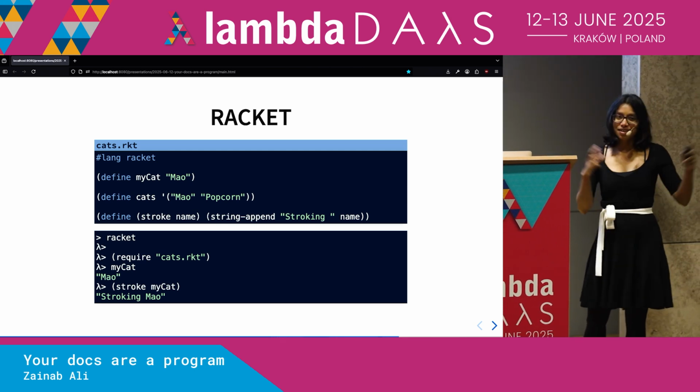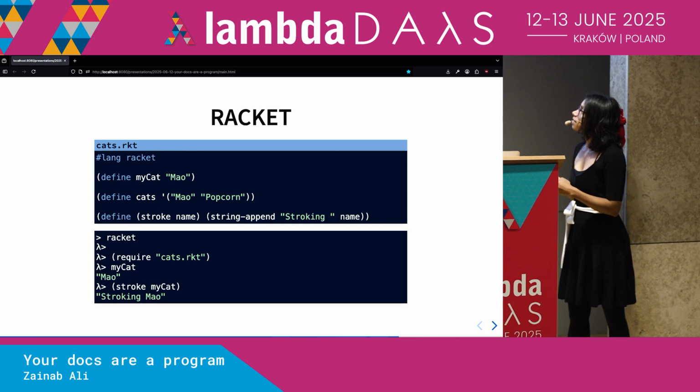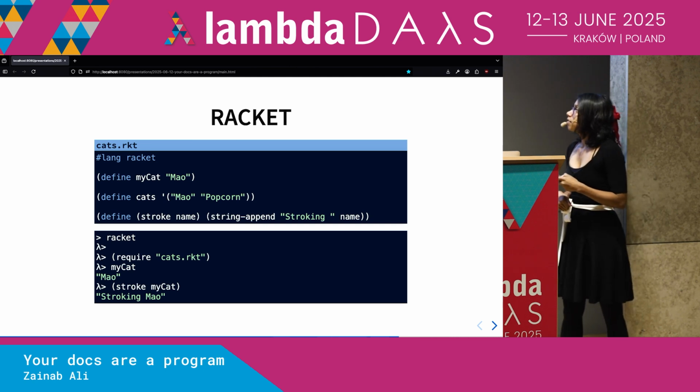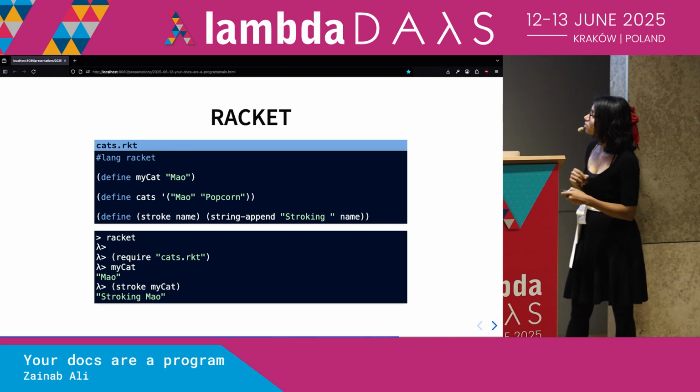So here's a quick intro to Racket. We know it's a Racket file because it has this lang Racket, and we give it the extension RKT. The lang is important. It kind of tells Racket how to interpret this file. This is how we might define, let's call it a variable, right? My cat in Racket. We're defining it to be the string. This is how you define a list. A list is defined using braces. Oh, and this little apostrophe symbol. We're not going to go into detail on that too much.